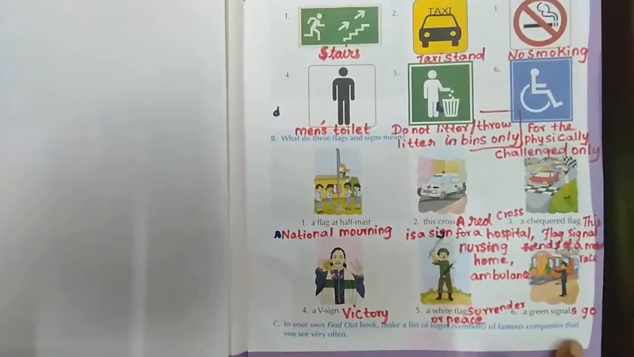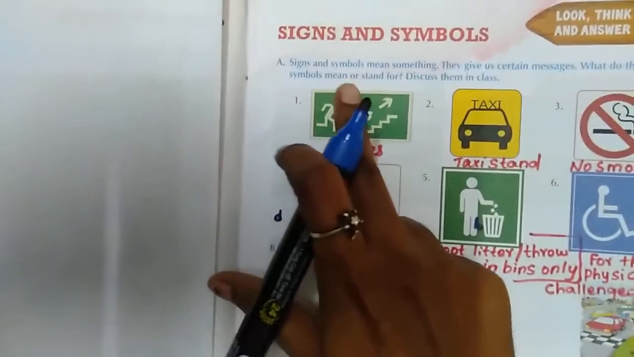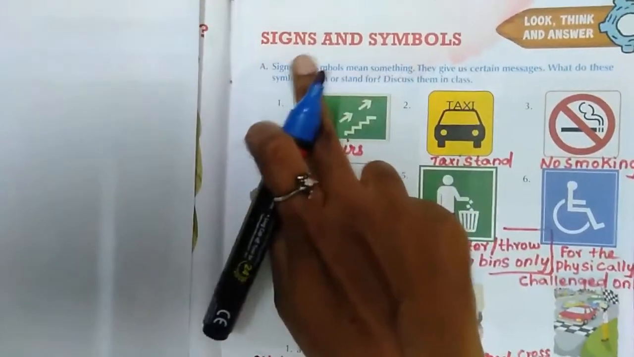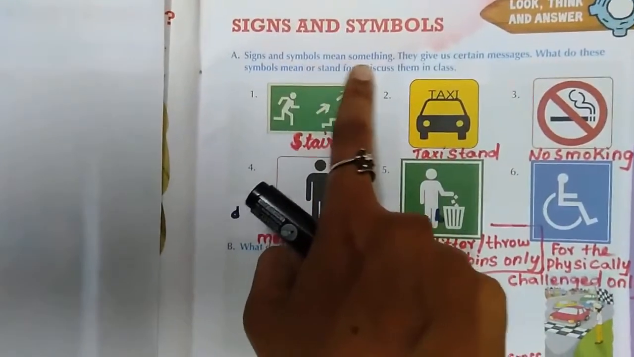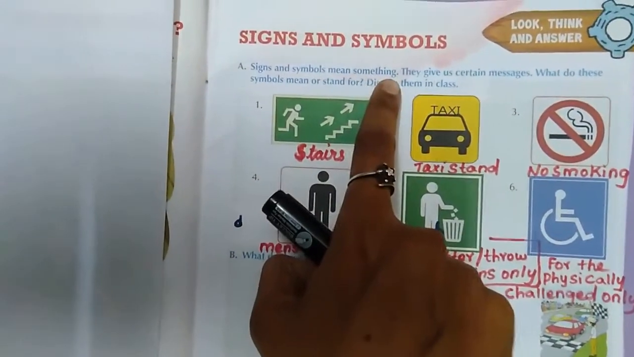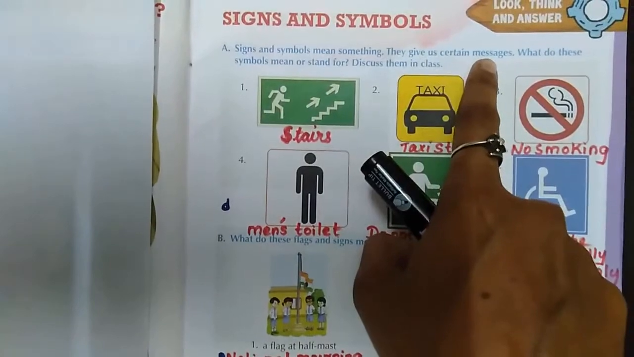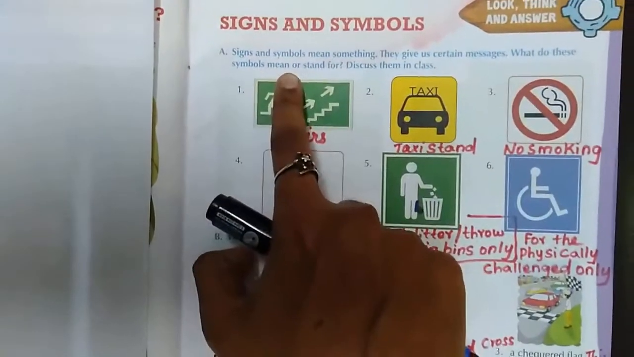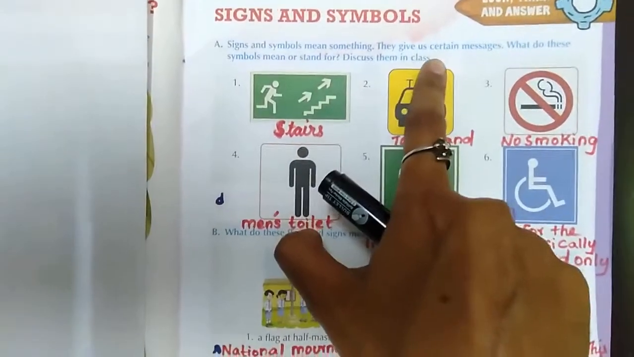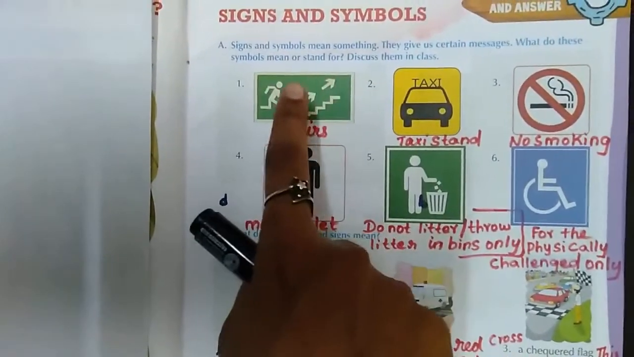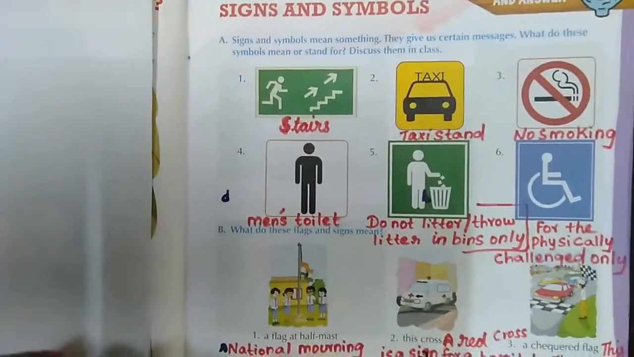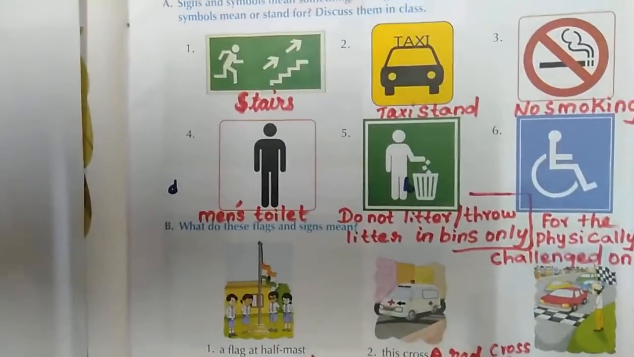Okay, then see this one first. Sign and symbols. Sign and symbols mean something. They give us certain messages. What do these symbols mean or stand for? Discuss them in class. Okay, see here. Symbol is given. What symbol is this? We have to identify. So first you have to see this symbol.